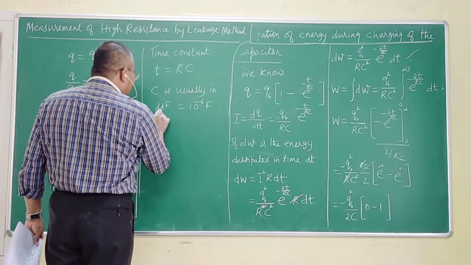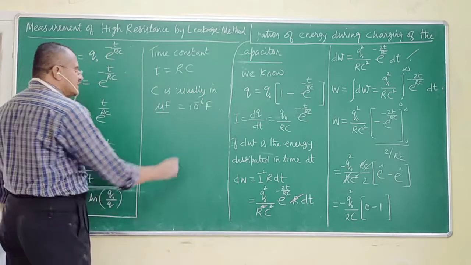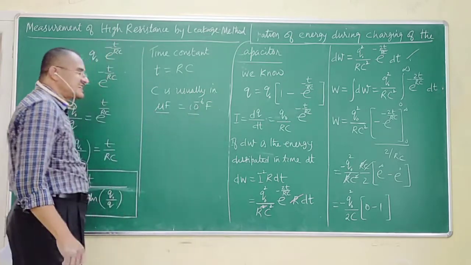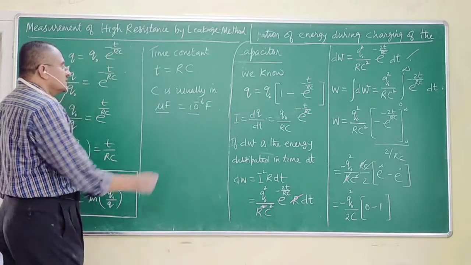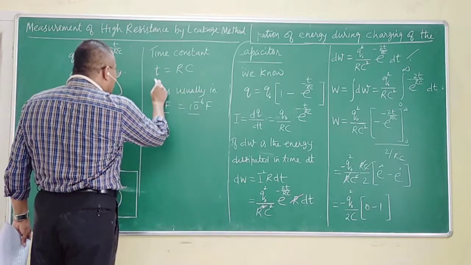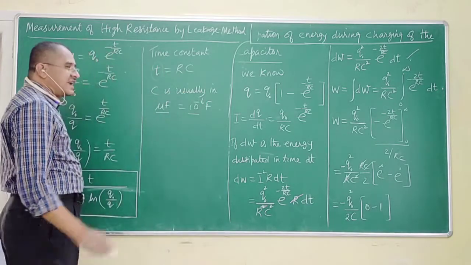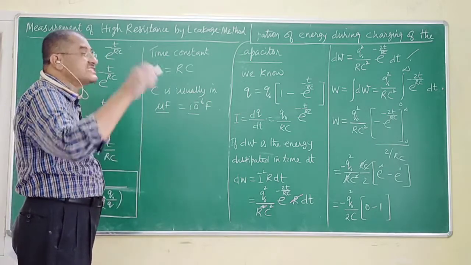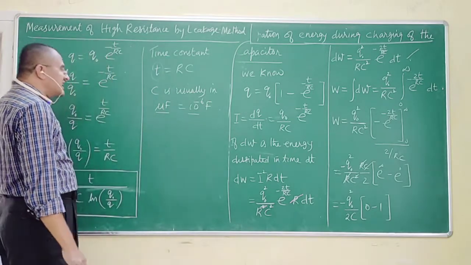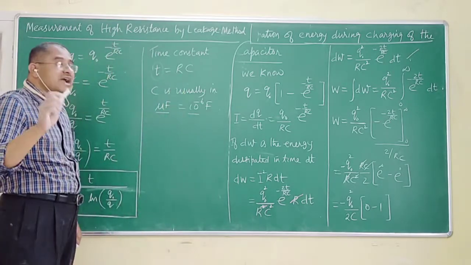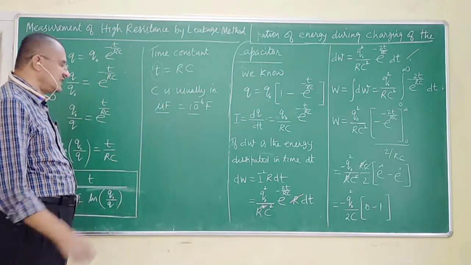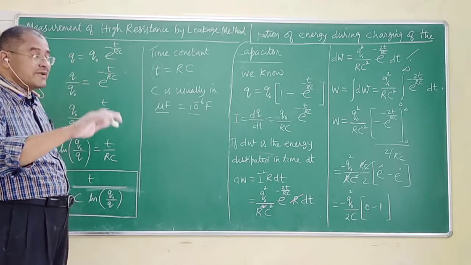C is usually in microfarad. Microfarad is 10 power minus 6 farad. If this value of T has to be of the order of few seconds, definitely R has to be in megohm.